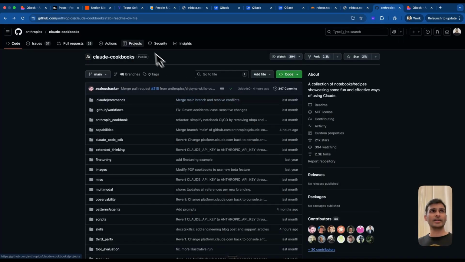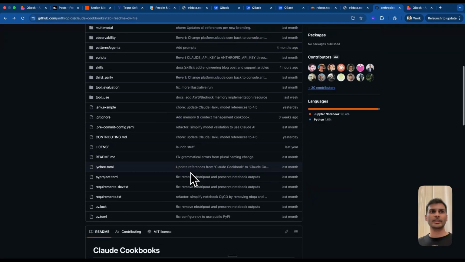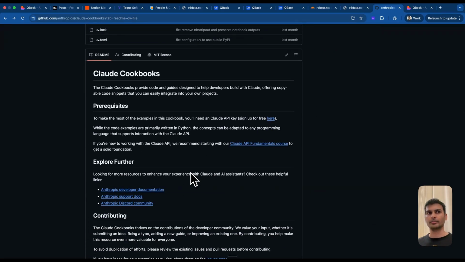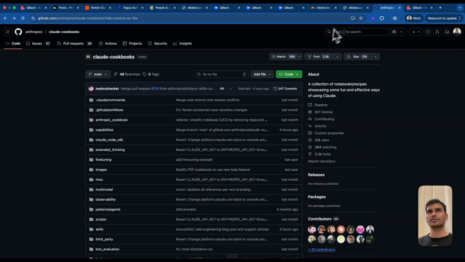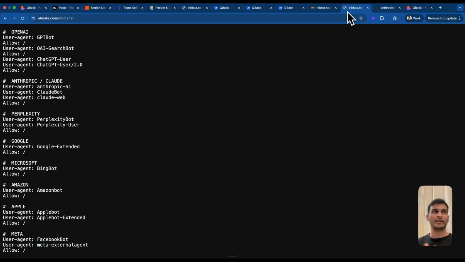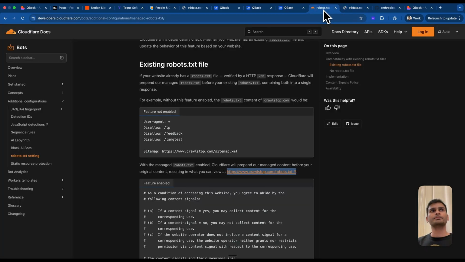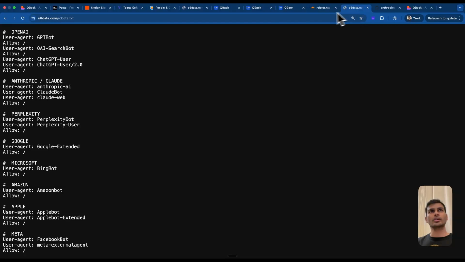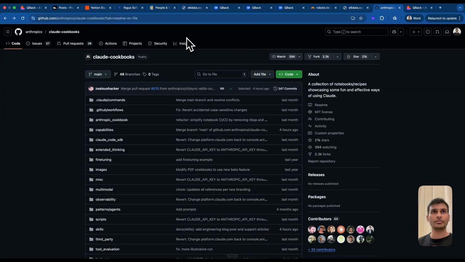If you have your pages on GitHub, it's amazing because GitHub pages get indexed way faster. So for example, if you search for anything related to books or playbooks related to Anthropic or Claude, I'm pretty sure you will get links from this particular GitHub page. There are plenty more pages from GitHub. If you are in developer marketing or developer tech, I would highly recommend you to create a lot of GitHub pages, which could be readme files, but do create them. So yeah, create your robots.txt, make sure that is there. If you have everything on GitHub, make sure that you have proper and thorough documentation on GitHub.